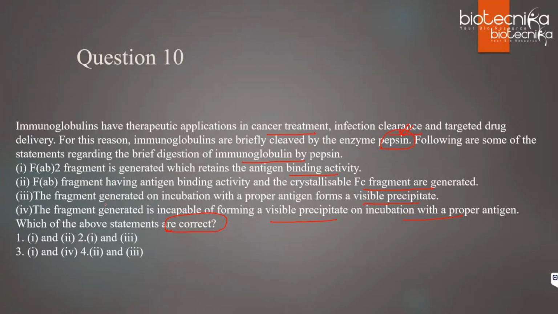Okay, Anupam, yes, that is correct. It will be option 2. When pepsin is added, it will give rise to FAB prime whole twice. So 1 is the correct one. If 1 is correct, 2 is not correct. And if FAB fragment is there, it can bind to antigen, it can form a visible precipitate. So 1 and 3 will be correct. The fourth one says it is incapable of forming visible precipitate, which is the completely reverse statement of option 3. So fourth is not correct. So the answer is option 2.